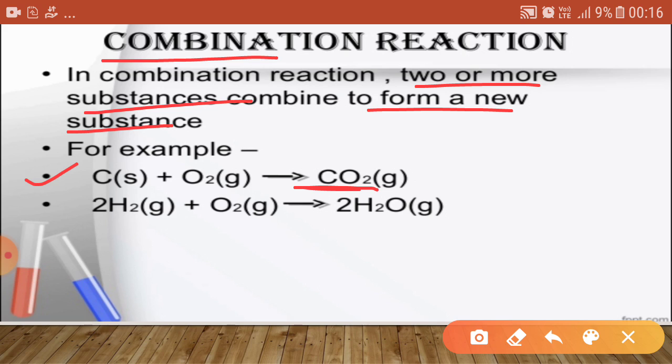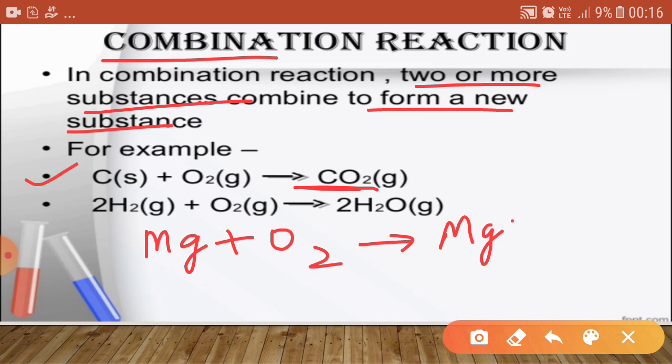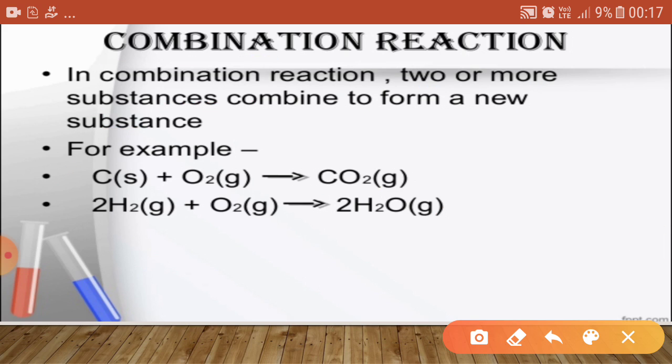First, the combination reaction involving 2 elements only. For example, magnesium plus oxygen gives magnesium oxide. So basically 2 elements are combining and form the product. The second one is when we combine an element and a compound.